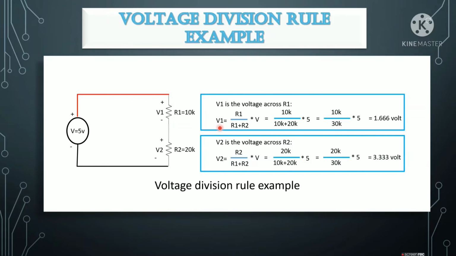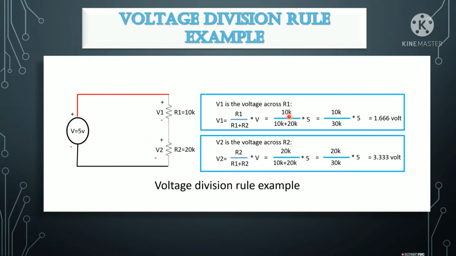V1 equals the same resistor, that is R1, divided by the sum of the individual resistors. We have R1 and R2, so we just add them, R1 plus R2, into the total voltage, that is 5 volt.